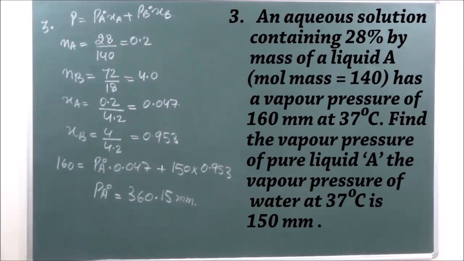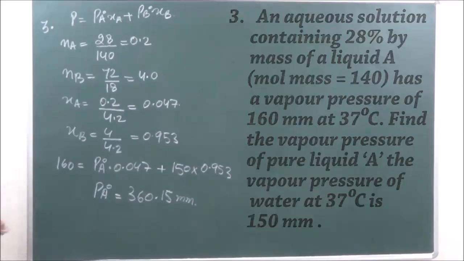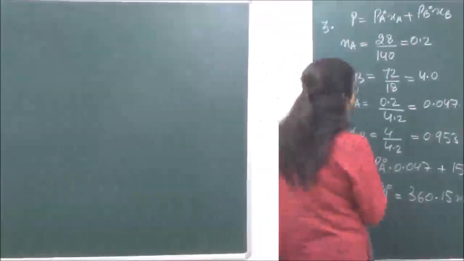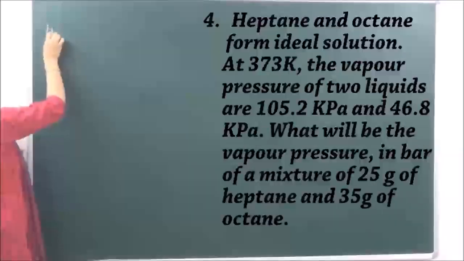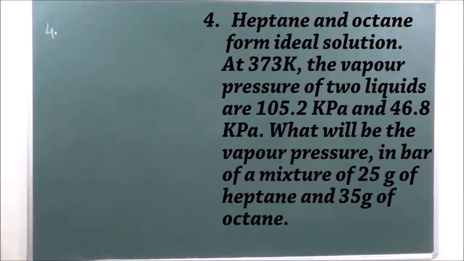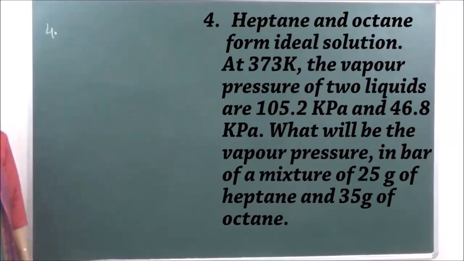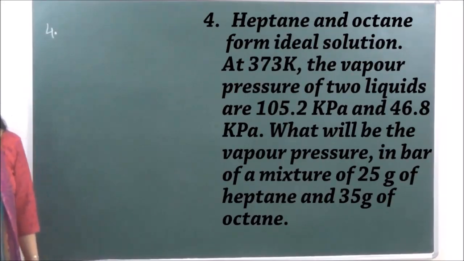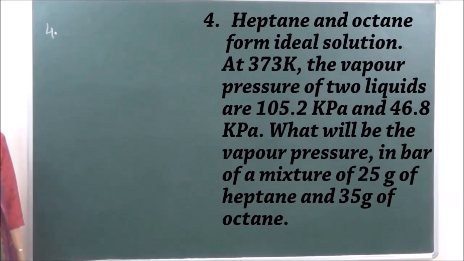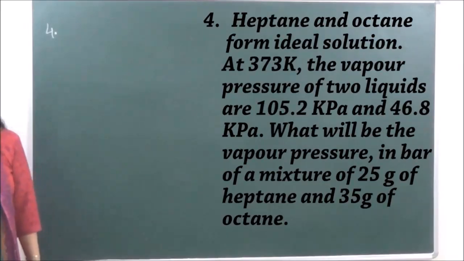Got it? Okay. Then let's go on to the last question, question number 4. Fourth question is, heptane and octane form ideal solutions. At 373 Kelvin, the vapor pressure of the two liquids are 105.2 kilopascals and 46.8 kilopascals. What will be the vapor pressure of the mixture of 25 grams of heptane and 35 grams of octane?